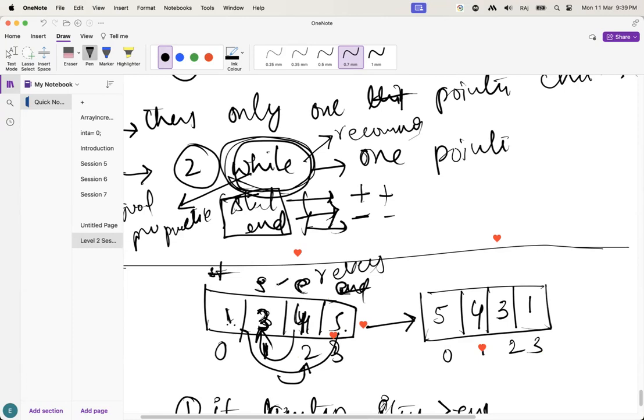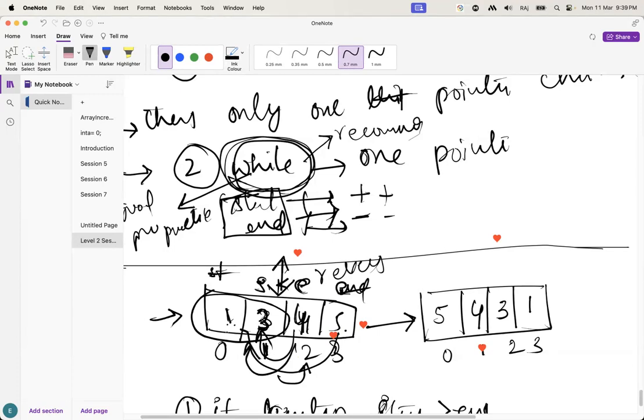We are supposed to stop here because when we come to the middle point, it is already reversed. This reversal is already completed. What will happen if we continue after end is less than start? It's again going to be stored in its original position.